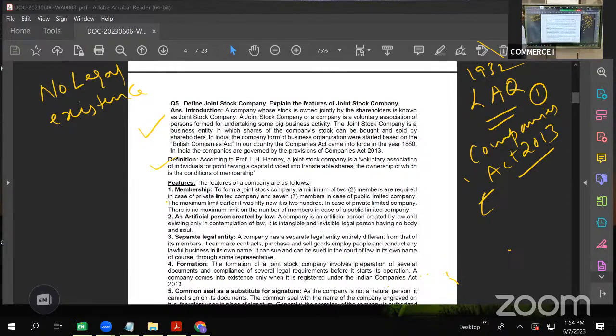Okay. So we'll take this topic tomorrow actually. Today I'll conclude the session here. Please go through the two LAQs what we have discussed. I again tell, one of these is sure to come for your exam.